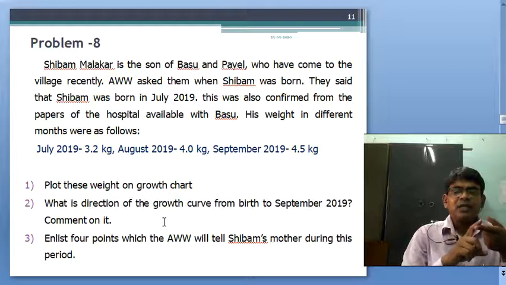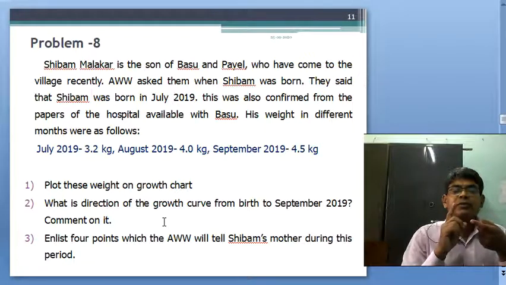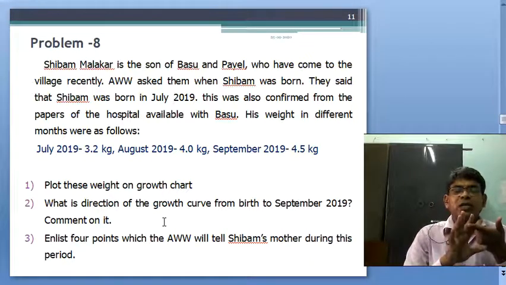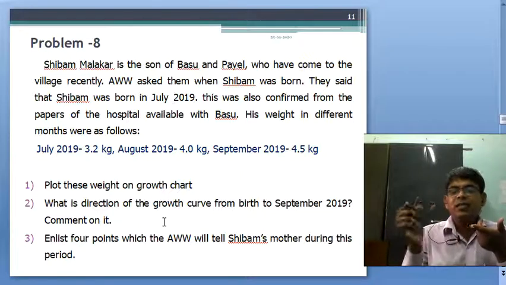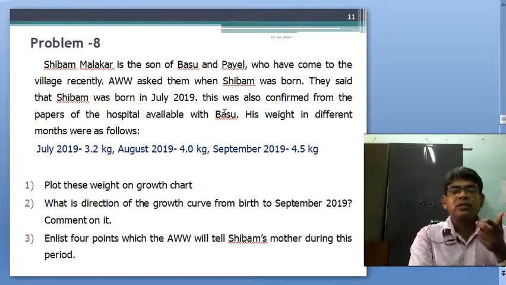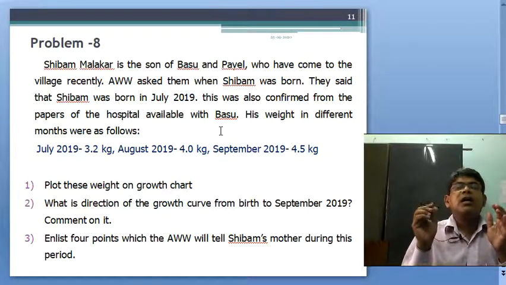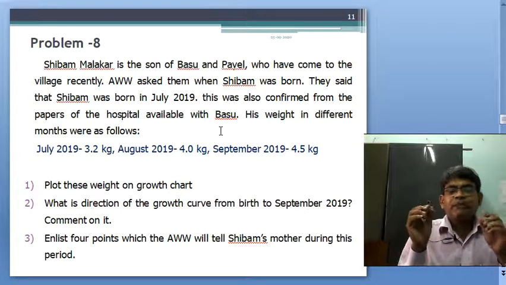And third thing is proper immunization should be there, and fourth one, for the mother, keep her in rest and proper nutrition and extra meal, because within 6 months, 600 extra calories should be given.